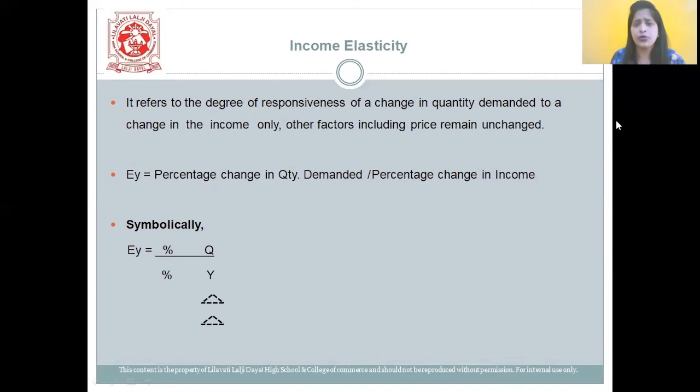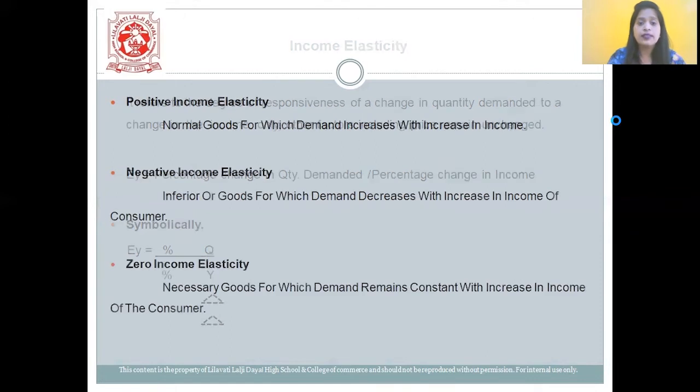So in simple terms, what is income elasticity? It is the responsiveness of quantity demanded because of the change in income only. Other factors like price remain unchanged. It is equal to percentage change in quantity demanded divided by the percentage change in income. So EY is equal to percentage change in quantity demanded divided by percentage change in income. In one sentence, income elasticity is the responsiveness of quantity demanded to a change in income. Let's move on to the next slide.